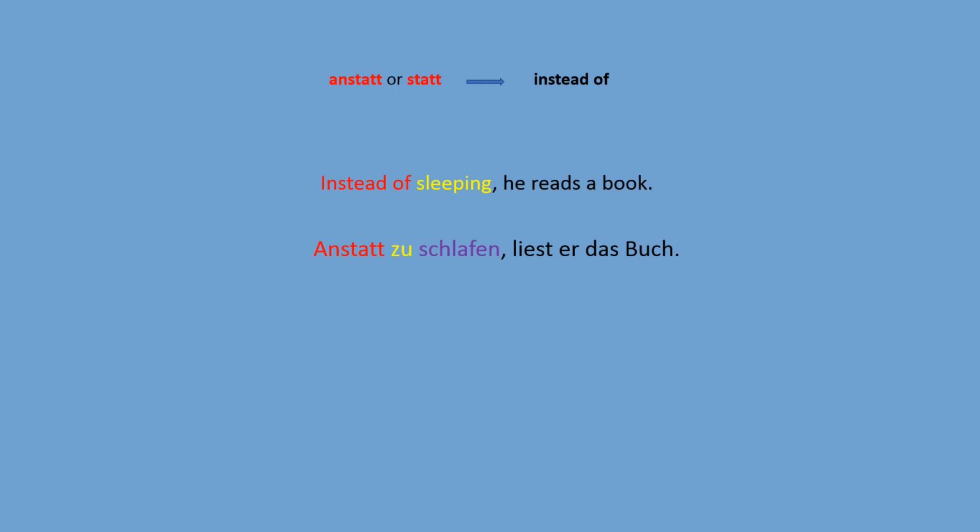So as you see, we started our sentence with an infinitive phrase, we put a comma, but still, if you analyze this phrase, what is red? Red is instead of, then the yellow part is our particle zu, and then the lilac, pink color, this is the verb schlafen. It is used at the end of the phrase and it is separated from the particle zu and it has ending en. So instead of, zu plus infinitive are separated, the verb is at the end.